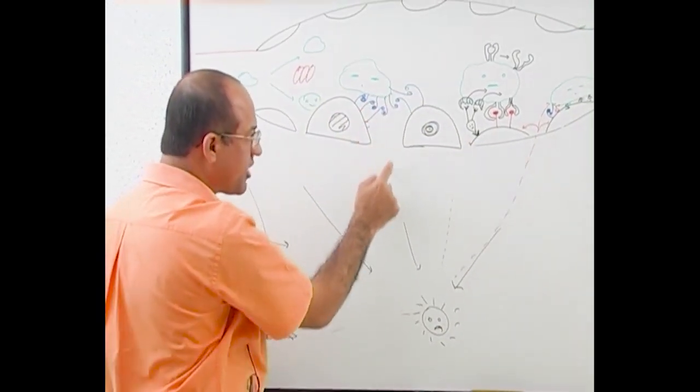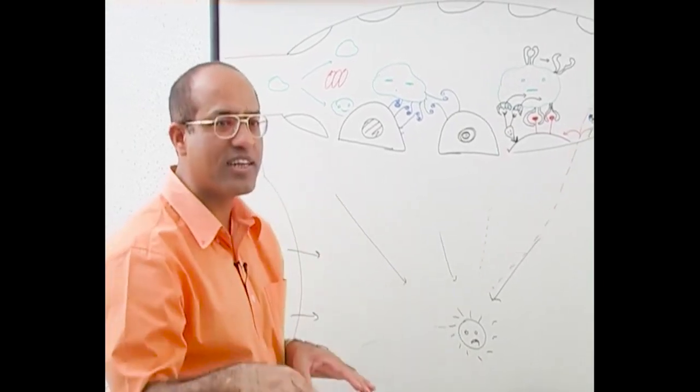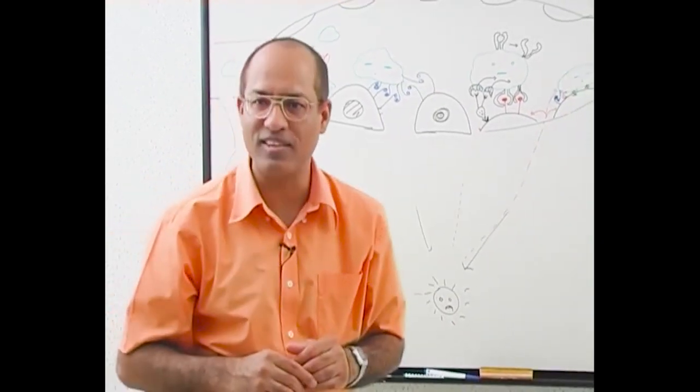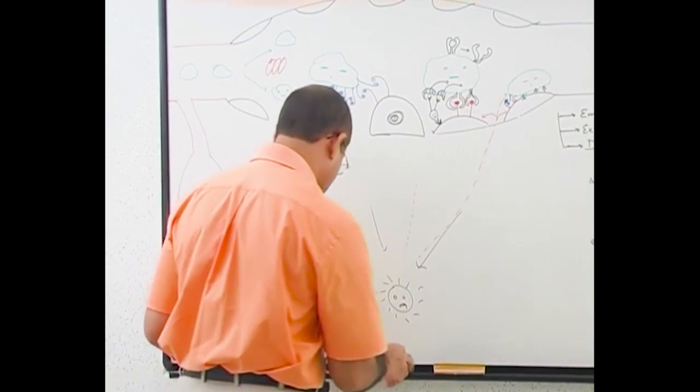Now the white blood cell starts slipping and squeezing itself in between the endothelial cells, right? So what do you find after some time?